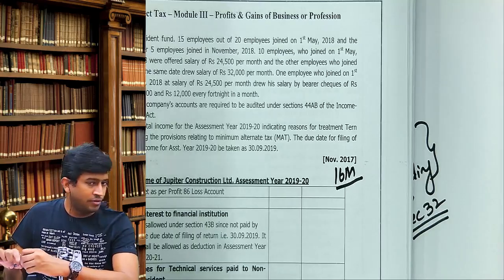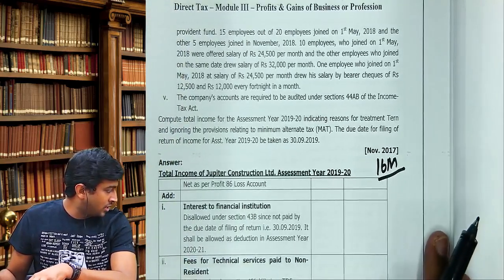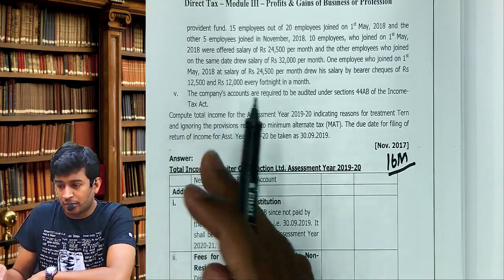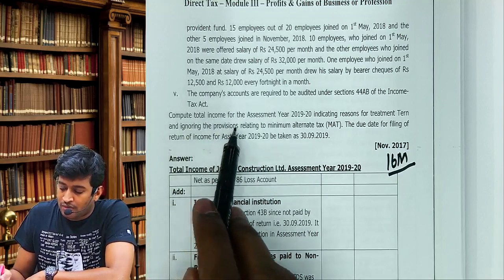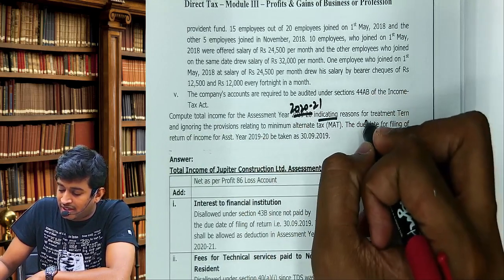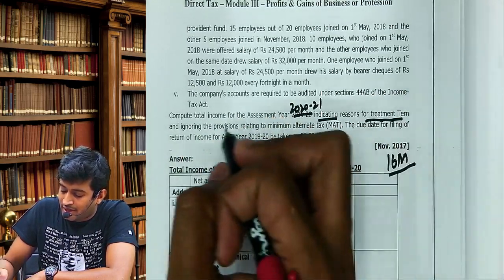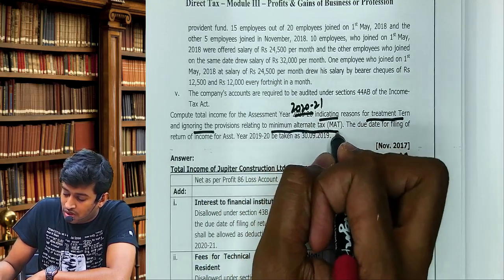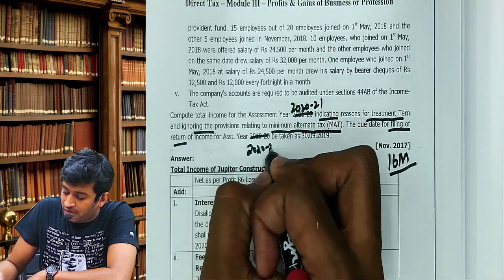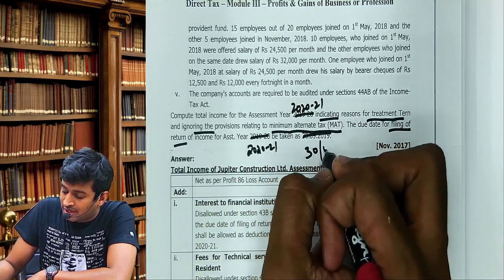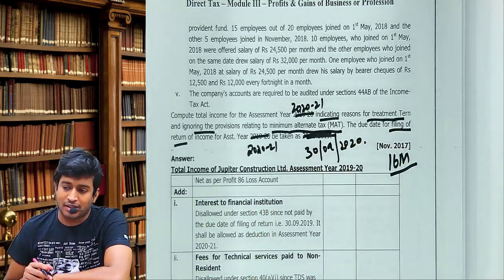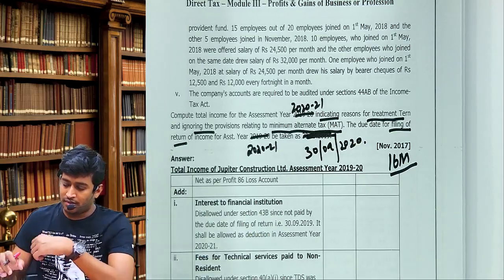Now before we start, let us check what was asked. I'm reading the last 3 lines of the problem. Compute the total income for assessment year 2021, indicating the reasons for treatment and ignoring the provisions relating to MAT. The due date for filing return of income for assessment year 2021 is to be taken as 30th September 2020. Okay, let's start.